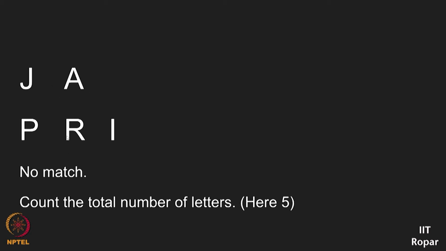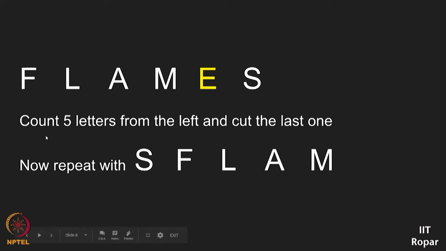At this point, you count how many letters are remaining. 1, 2, 3, 4, 5. 5 letters are remaining, so the answer we get is 5. Now you have the word FLAMES. You start counting from the left. Count 5 because we got 5 in the previous step. 1, 2, 3, 4, 5. So E is where we are stopping. You have to cross out that E. E, enemy, is not the relationship. You have to cross it out.